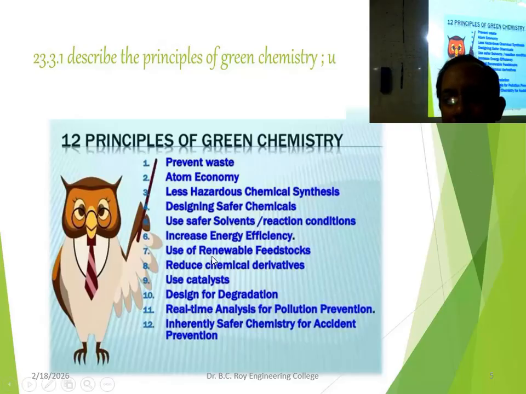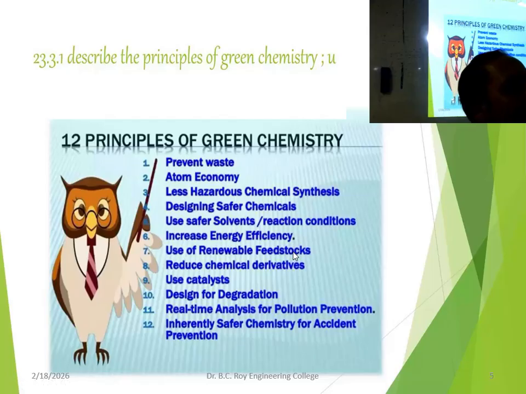Then next is use of renewable feedstocks. Feedstock is a much better terminology for raw material. We are using the term raw material, na? This better term is feedstock. That is, what we supply as a raw material is called feedstock. So, renewable feedstock. If you use a non-renewable one, it will be consumed, and your resource will be gone. So renewable should be there.